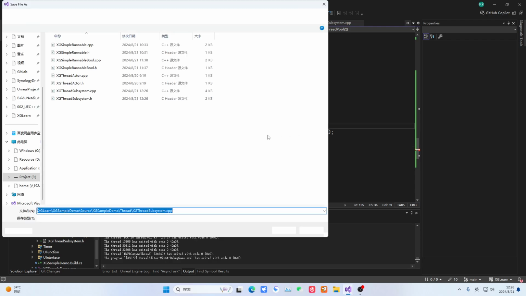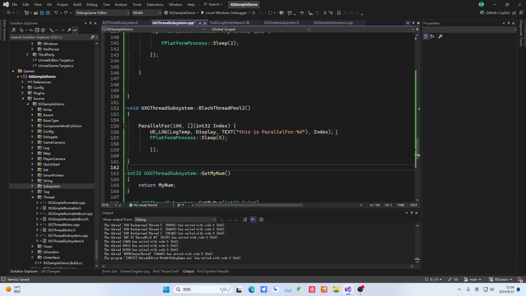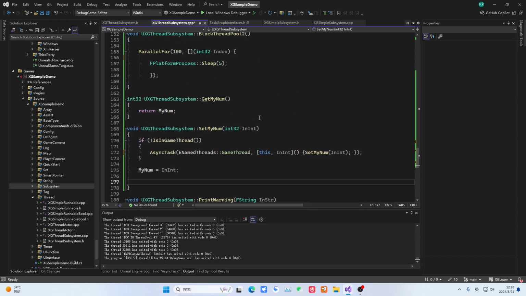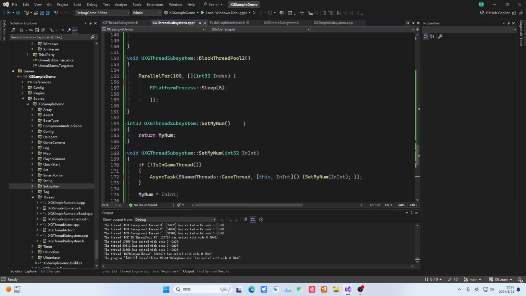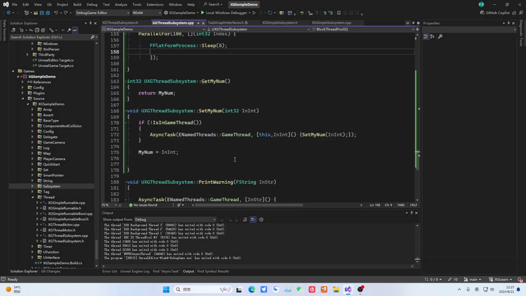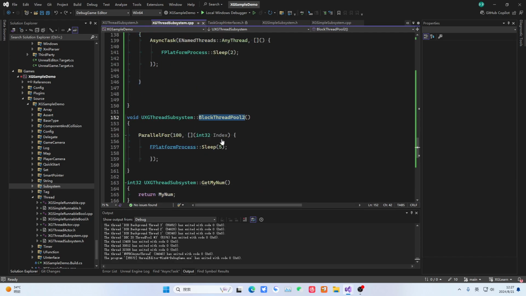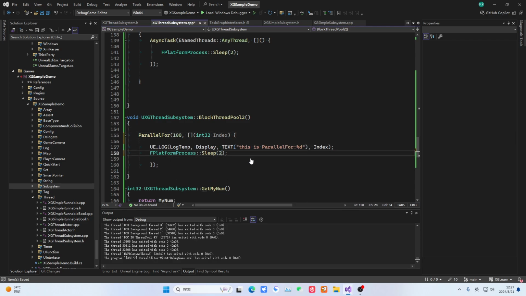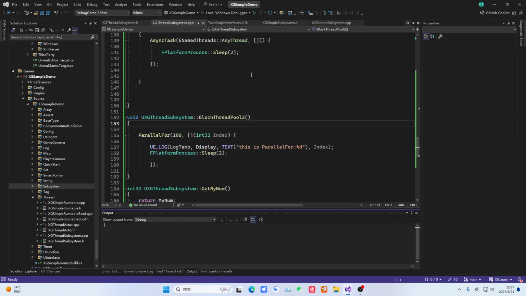Let's check. This might need to include a header file. This index is needed. We can print this index. Hey, wait, let me check. Hey, where does this go? Let's print this index. Because the previous parameter is looping 100 times, each loop sleeps for 2 seconds. Then let's execute it. This method will also block the existing process.